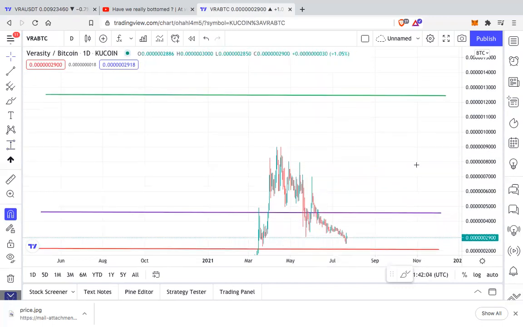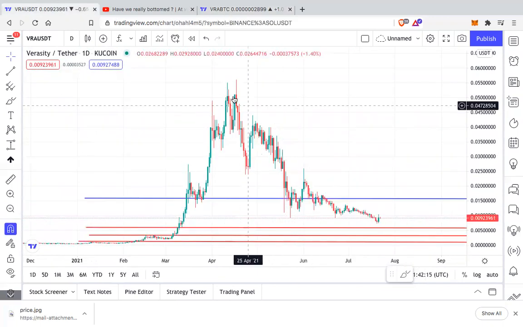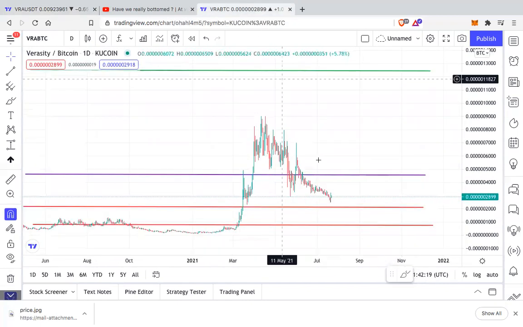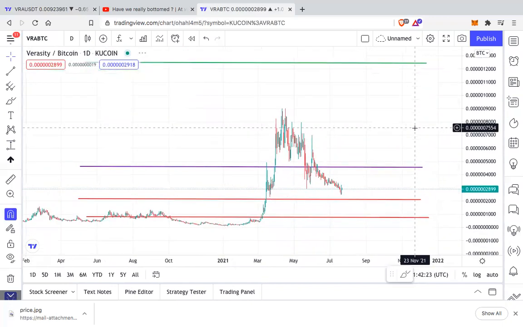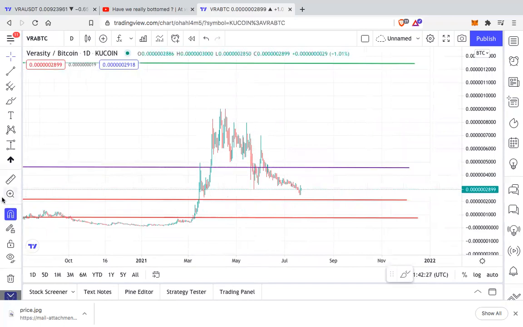So as you can see in the dollar pair, it is more because of the Bitcoin price itself coming down with respect to dollar. The VRA price has also fallen down severely, more than what it could have. And so we're looking at the Bitcoin pair again. This is very important. On the Bitcoin pair also, it's on a clear downtrend.